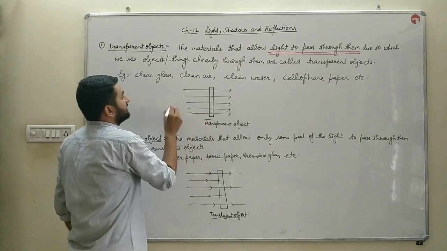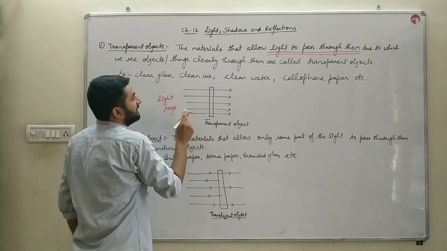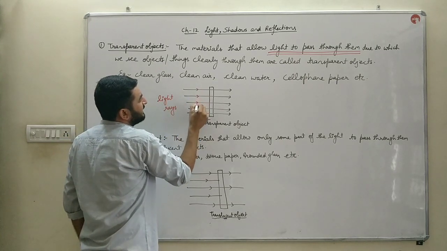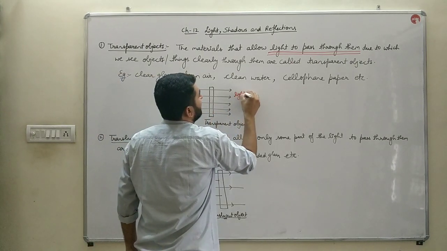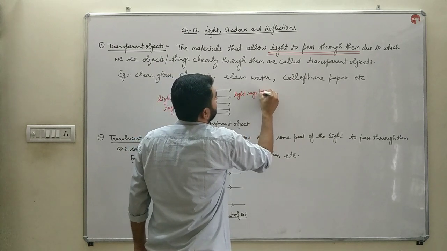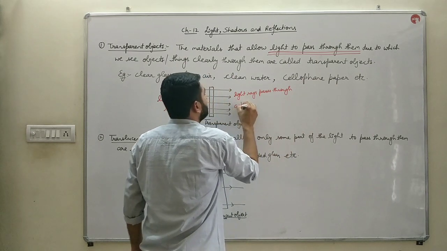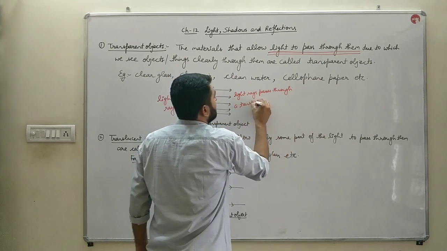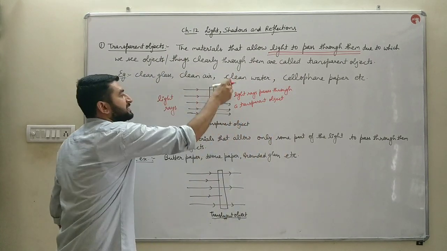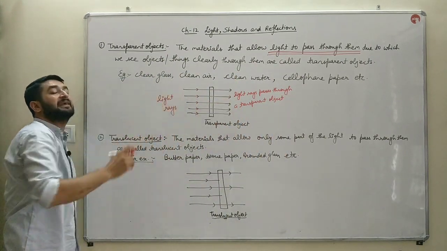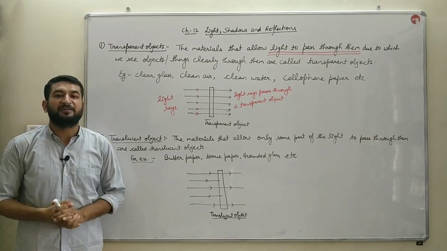This is a transparent object, bache. These are the light rays. So you can see here, bache, all the light rays which are coming from this side are passing through it very easily. So light rays pass through a transparent object very easily. Due to which the object which is placed here will be clearly visible on this side, as the light rays are passing through the transparent object.